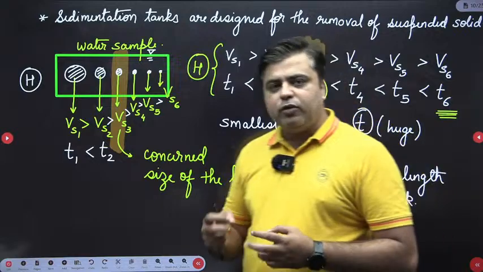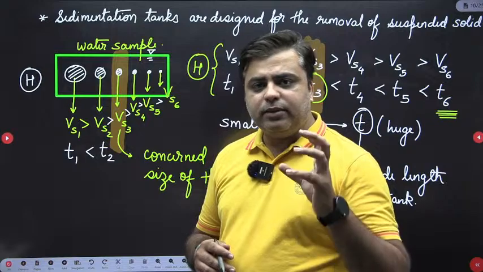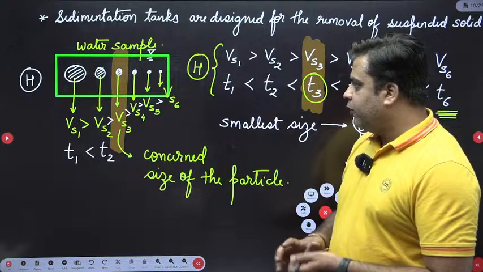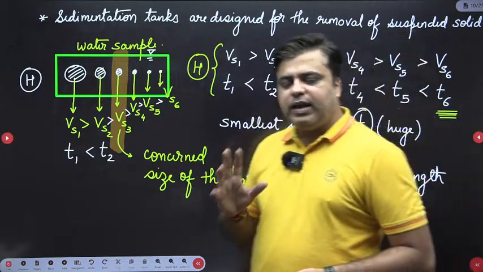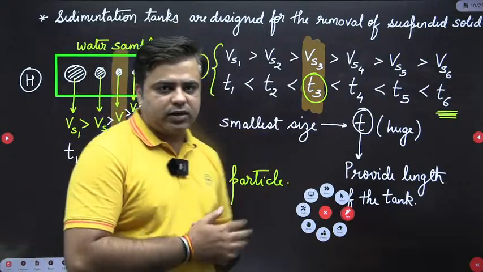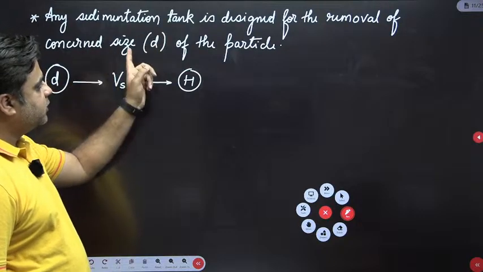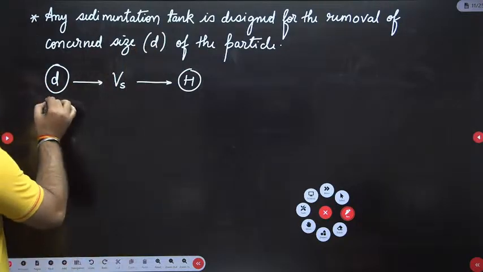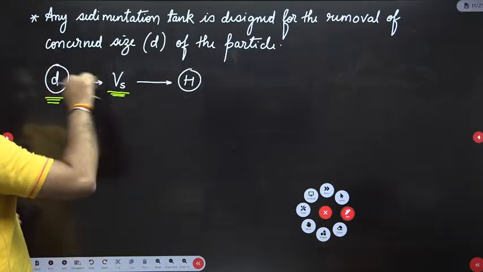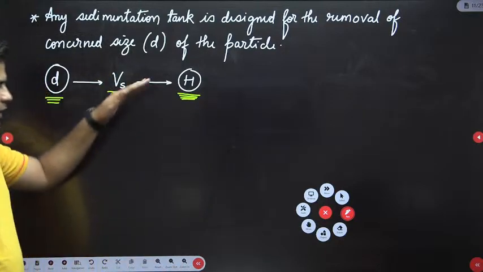If you try to remove a smaller size of the particle, then you have to provide a huge length of the tank. And sometimes that is not feasible because it comes out in kilometers sometimes, right? But for this concerned size of the particle, we get the adequate length which is actually feasible to provide, even economical to construct. So all the sedimentation tanks are designed for the removal of concerned size of the particle. This concerned size of the particle is going to have the settling velocity Vs. And by the use of this settling velocity, the concerned size of the particle has to travel the vertical distance of h.